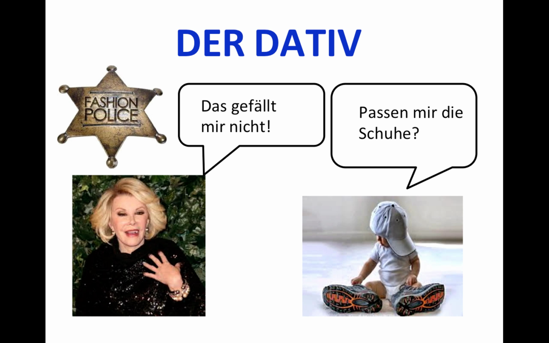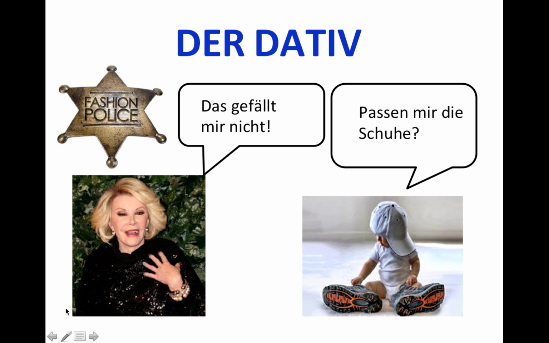So, der Dativ ist der dritte Fall. Der Dativ ist für das indirekte Objekt, zum Beispiel. Aber es gibt auch Dativverben. Es gibt verschiedene Vokabeln, die immer im Dativ benutzt werden. Wir schauen uns mal diese Beispiele an. Wir sehen hier, das gefällt mir nicht, von der Fashion Police. We say, I don't like that, das gefällt mir nicht.